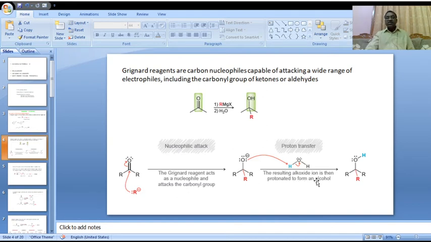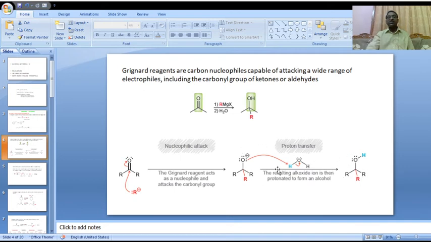The resulting alkoxide ion, this is the intermediate, is then protonated. Here the proton is transferred, protonated to form an alcohol.